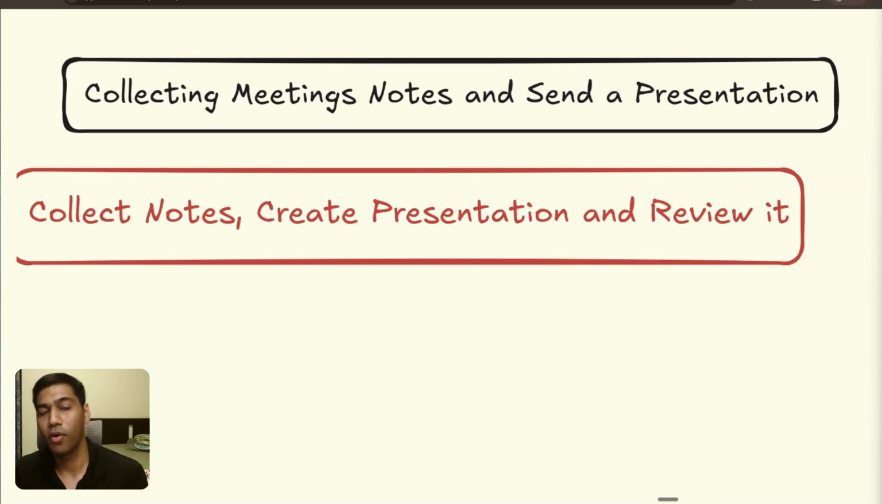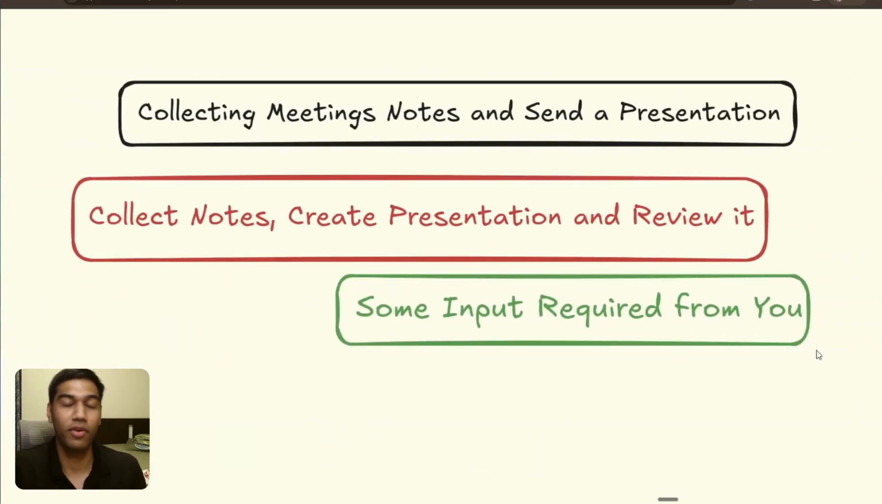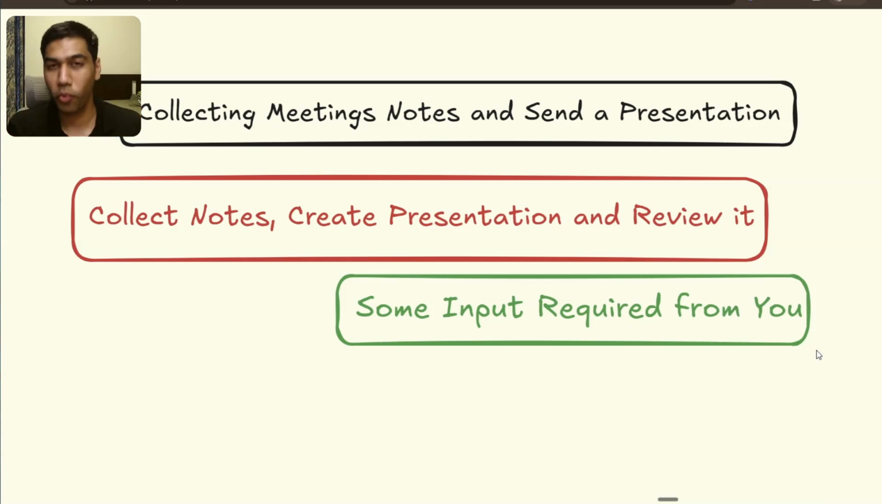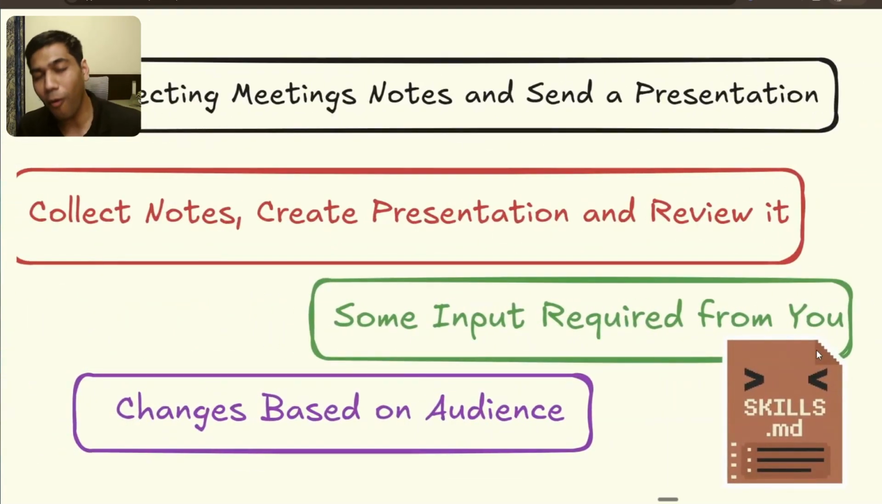Let's change the task now a bit. Let's say you hire someone to collect meeting notes and also send a presentation about it. But they don't just send the presentation to you. They're going to send the presentation to other people. And that means you need to review it. And that also means that there is some information required from your side. You need to give it inputs, we need to tweak it and all of those things. And also the audience of this will change accordingly. So if you are sending to the finance team, it will be different. And if you're sending to someone else, it will be different.